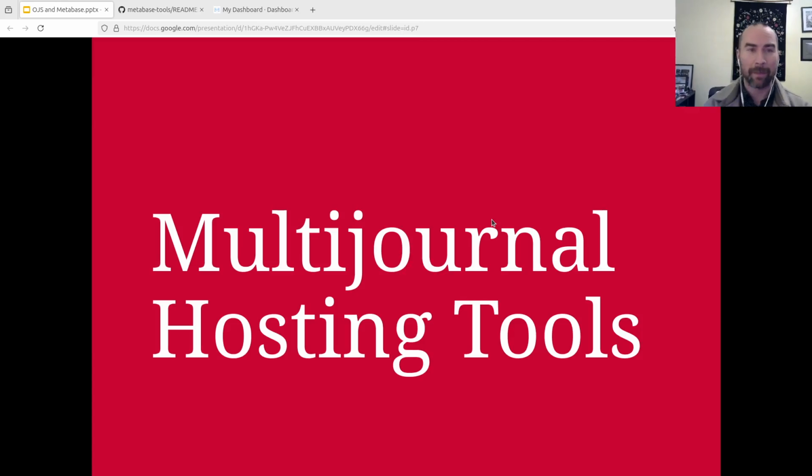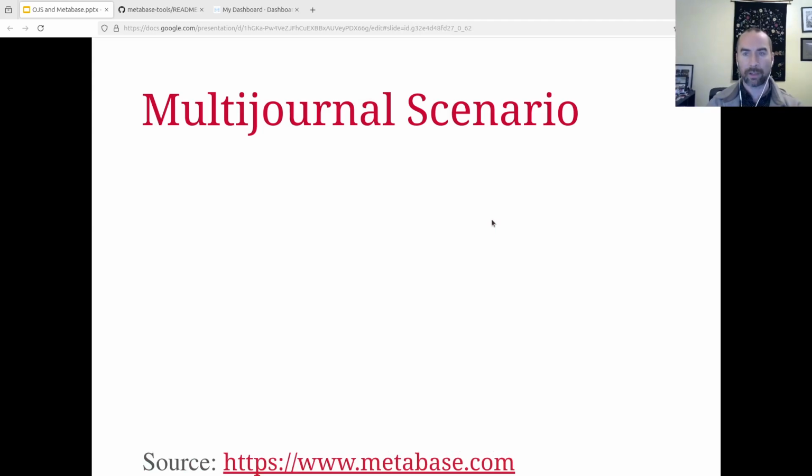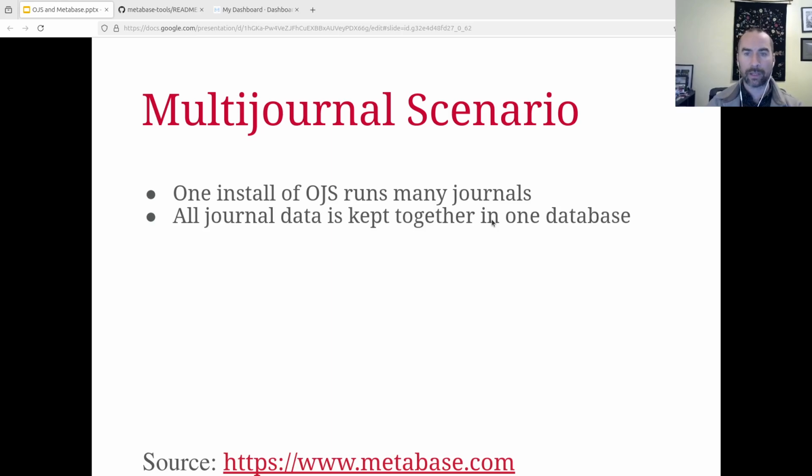Now, big red slide. This is about to get a little bit technical, but I want to run through some options for multi-journal hosting. Let me first motivate why we're going to do this. A typical multi-journal scenario is that you've got one OJS installation running many journals, and all the journal data is kept together in one database. So this is a multi-journal OJS where you have multiple journals in one MySQL database.